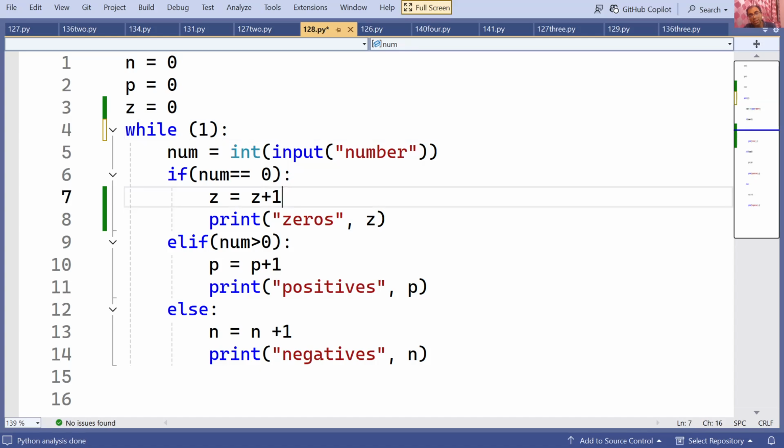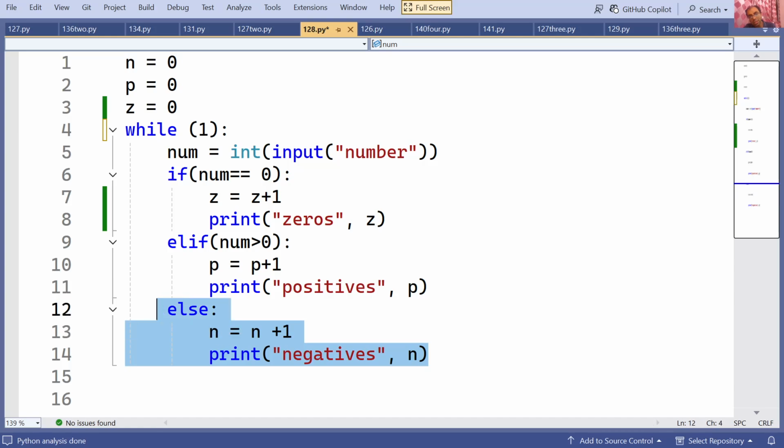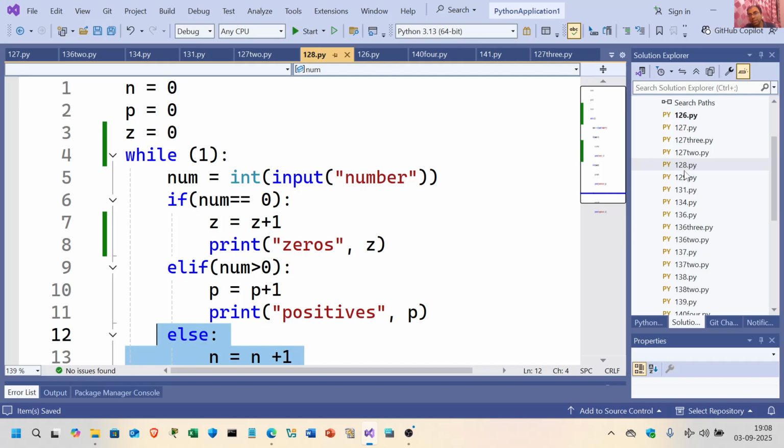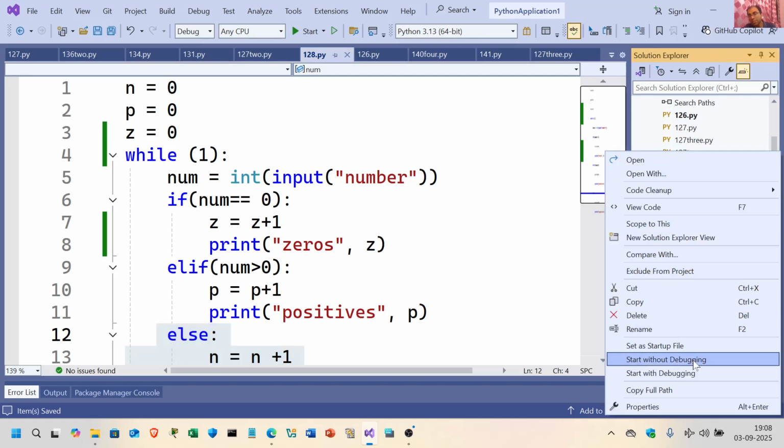If it is 0, then it is saying number of zeros plus 1. Number of zeros I am increasing. Else, if num is greater than 0, then you are increasing the number of positives. Otherwise you are increasing the number of negatives. So I just exit the full screen, I save it, and I execute it. Start without debugging.